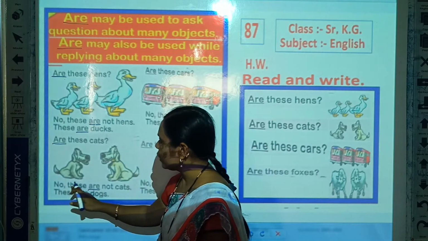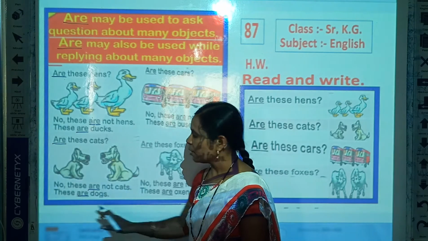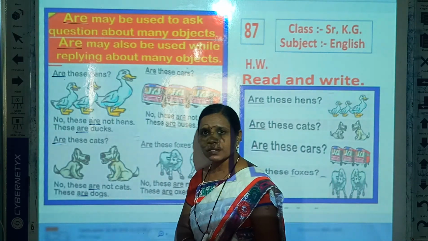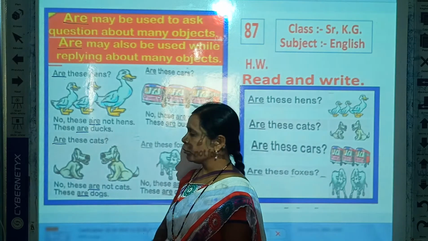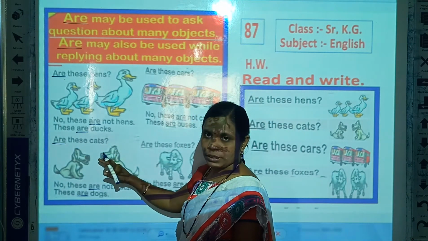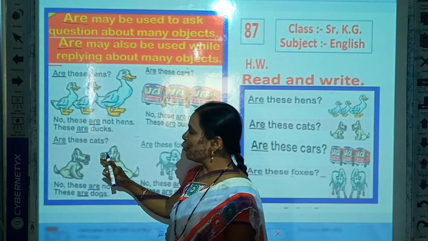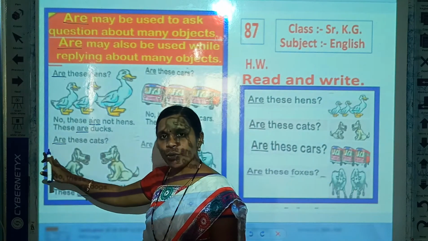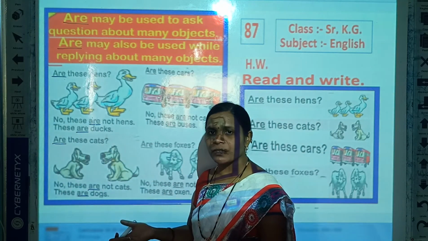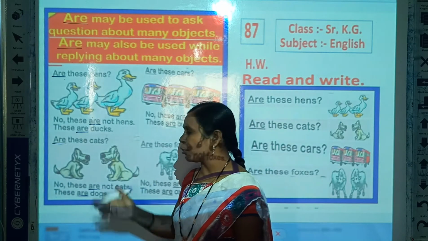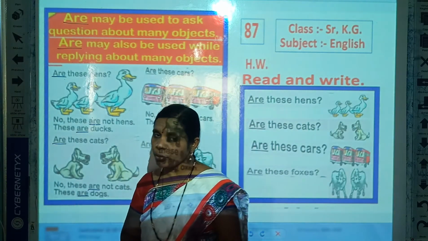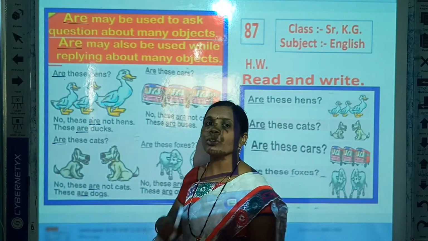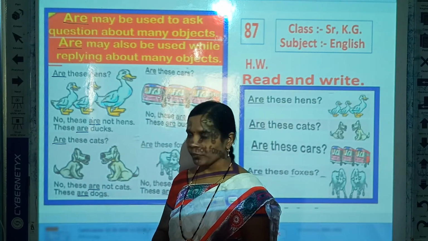Friends, when we ask about question this object, that time we use are because here are more than one object. And when we reply about this object, that time also we use are because these are more than one object.